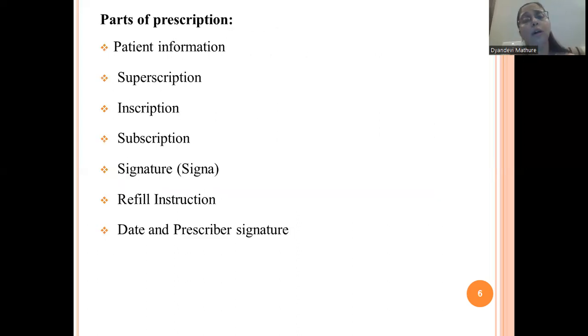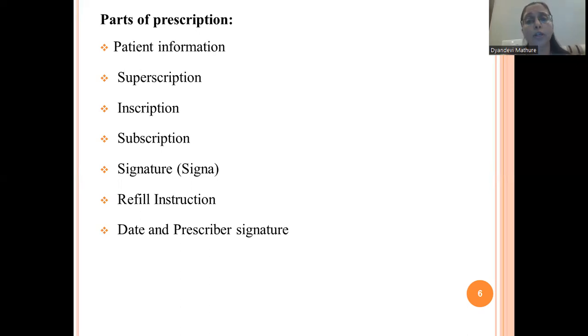Now, moving further, what are basically the parts of a prescription? Up till now we have said that a prescription is a link between the pharmacist, physician and patient. It is an order written by the physician or prescriber, and it has instructions for both the pharmacist as well as the patient. Now what are the different parts of a prescription?